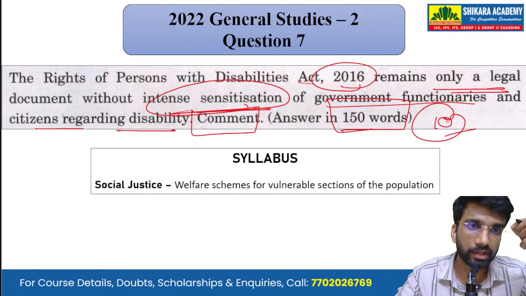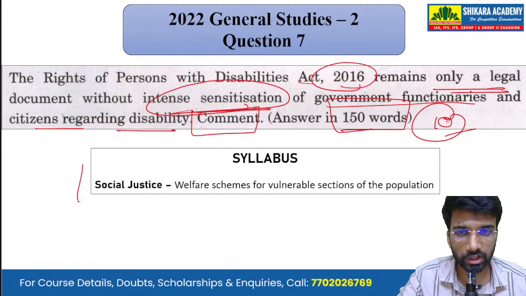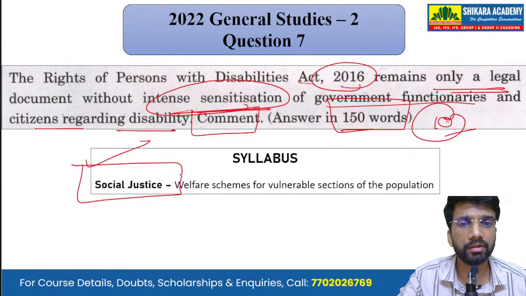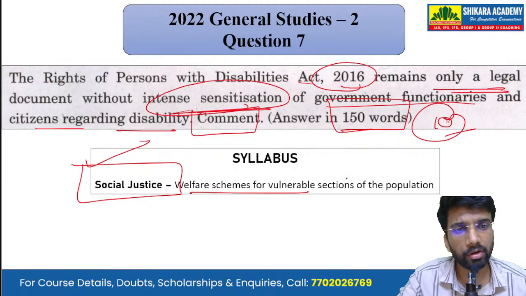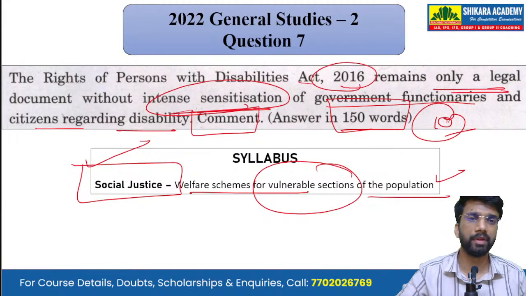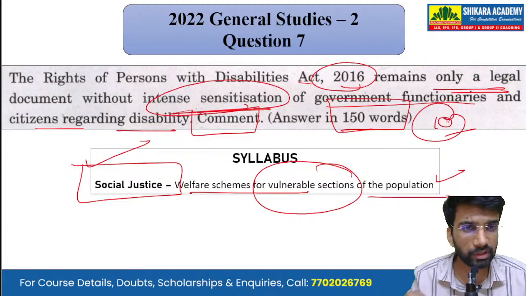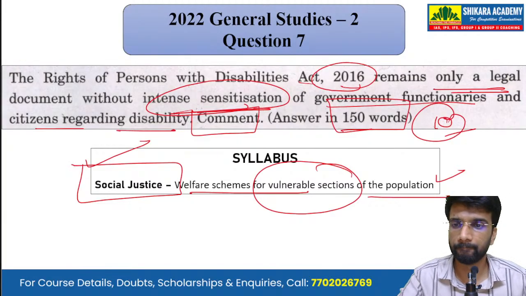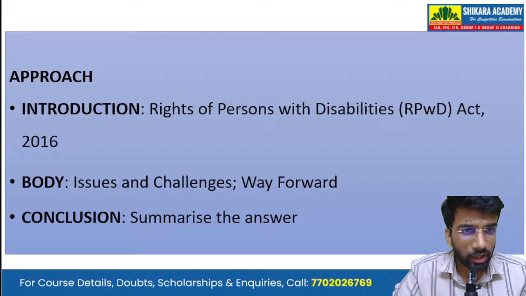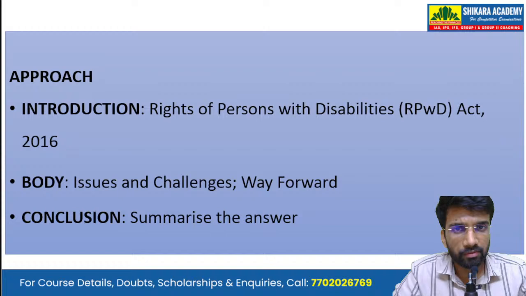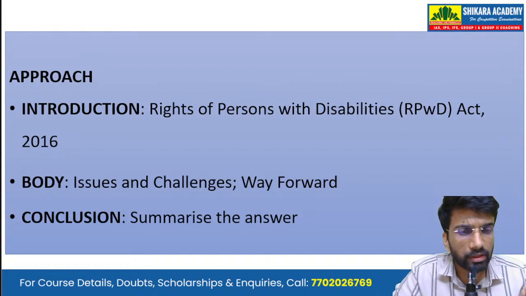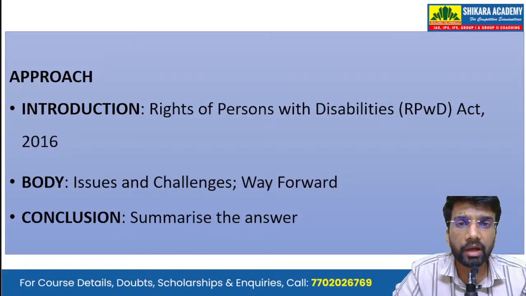Mapping it with the syllabus, we can see that it has been asked from the subject of social justice. And the topic is welfare schemes for vulnerable sections of the population. And here we are talking about the vulnerable sections, that is persons with disabilities. Now, the approach that we'll take in answering such a question is that in introduction, we will describe the Rights of Persons with Disabilities Act.